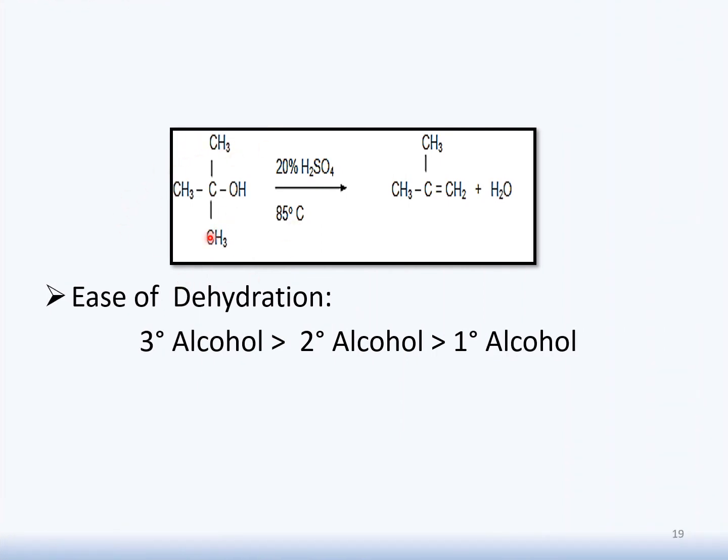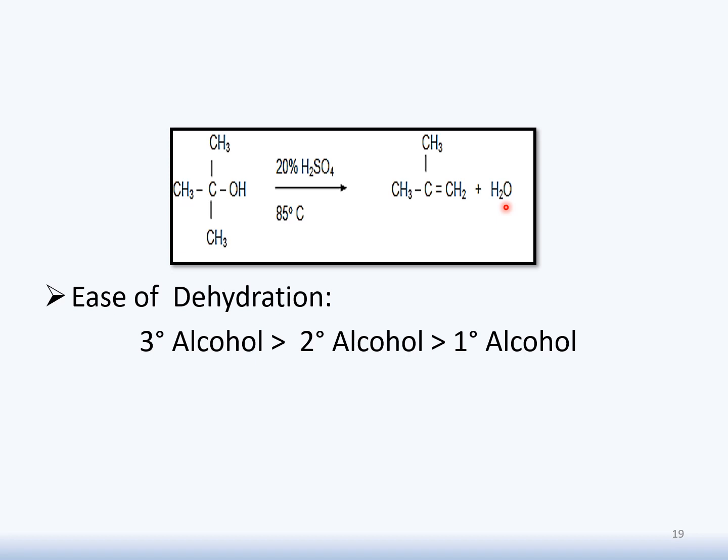Class, here is the example of tertiary alcohol. In the presence of 20-25% sulfuric acid and a temperature of 85 degrees centigrade, it produces alkene. In addition to this alkene, there is a formation of water. As the process is dehydration, there should be a removal of water. As we see, the conditions are very mild in comparison to secondary, and in comparison to primary.